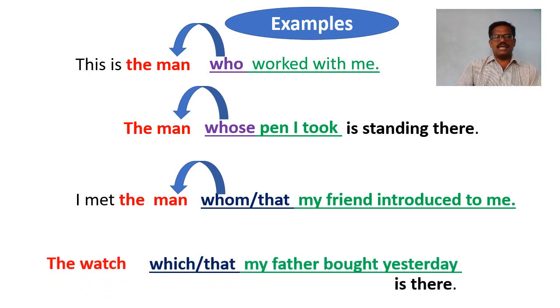And here one more sentence is there. In this sentence, the underlined part, which or that my father worked yesterday, is a subordinate clause. It has started with a relative pronoun, that is which or that. This subordinate clause describes the noun phrase, the words which go before it. That means it is an antecedent. So this underlined subordinate clause is called an adjective clause.